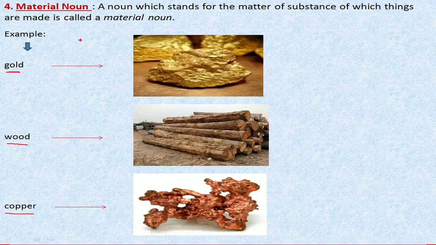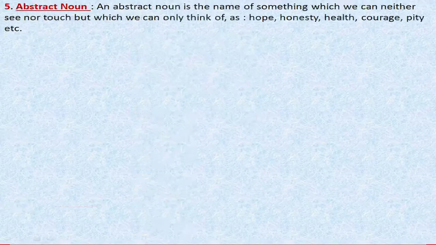Wires. So, material noun: a noun which stands for the matter or substance of which things are made is called a material noun. Gold, wood, copper, tin, aluminium. Okay. These are the names of material nouns. Now students, the fifth kind of noun is abstract noun. An abstract noun is the name of something which we can neither see nor touch but which we can only think of. Okay. For example, hope, honesty, health, courage, pity, etc.